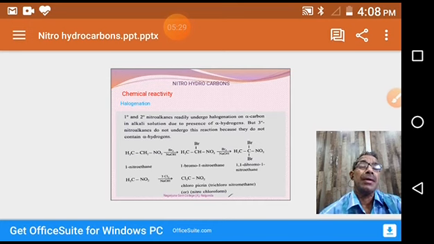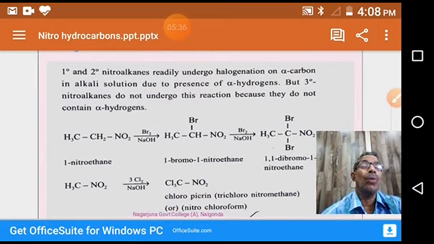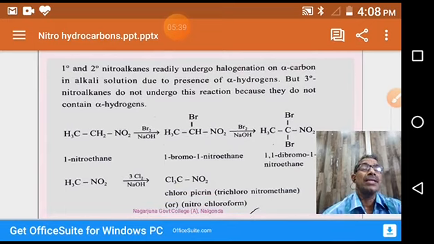Primary nitrohydrocarbon gives a monohalogen compound in the first step and a dihalogenated compound in the second step. For example, with bromine, nitroethane gives 1-bromo-1-nitroethane, and in the second step 1,1-dibromo-1-nitroethane.